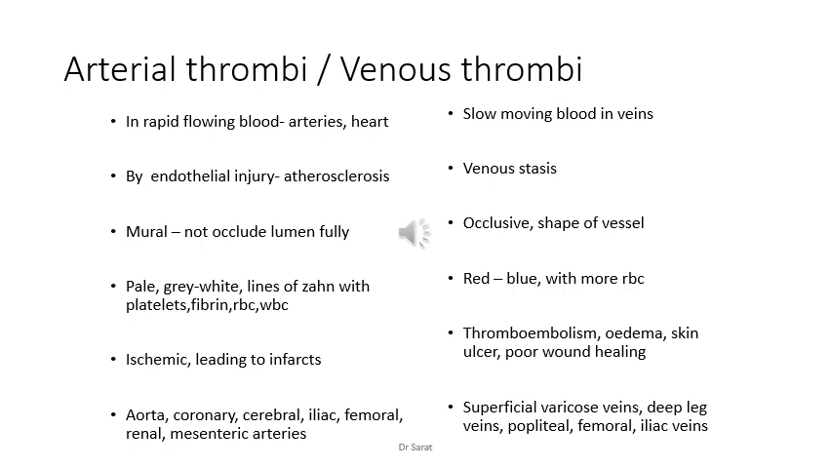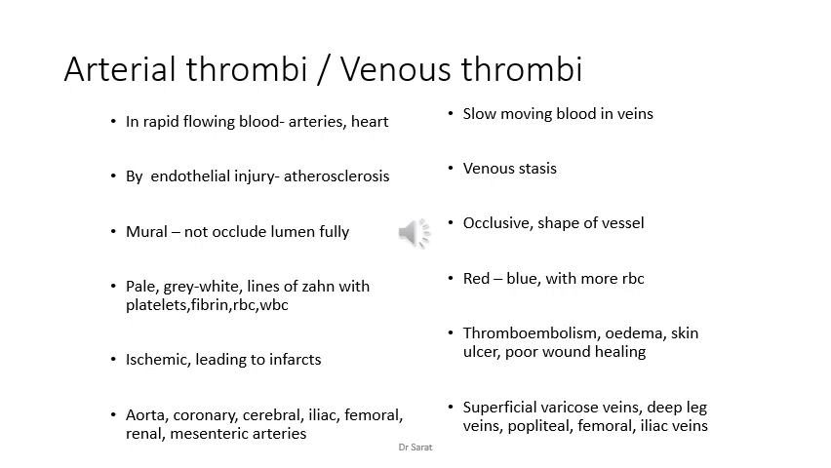Then arterial thrombus is mural. It is in the wall. It grows from the wall. Then it does not occlude the lumen fully. Whereas venous thrombus is occlusive and takes the shape of the vessel. In arterial thrombi, there are pale grey white lines of Zahn with platelets, fibrin, RBC, WBC, etc. Whereas in venous thrombi, the color is red to dark blue, with more RBC present. The blood cells are more in venous thrombi than arterial thrombi.